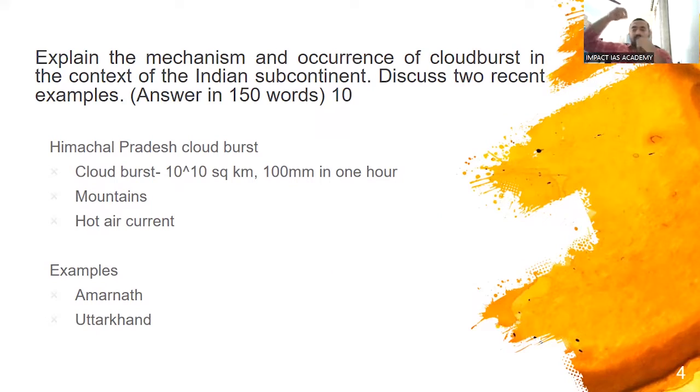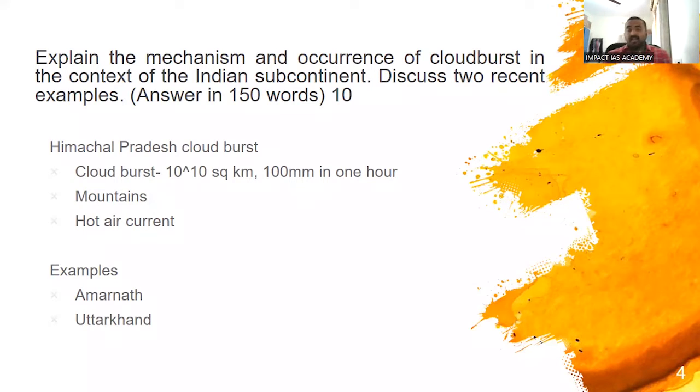Now this goes on until one of two things happens. Either the raindrops become so heavy that the hot air cannot carry them, or the hot air becomes too weak to push the raindrops further, or it's a combination of both of these processes. When that happens, the entire amount of rainfall suddenly comes down in a very short span of time. That we call a cloudburst. So this is its mechanism.